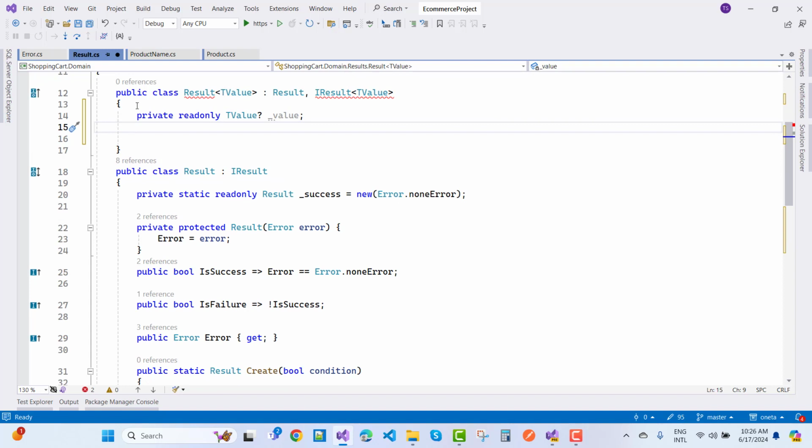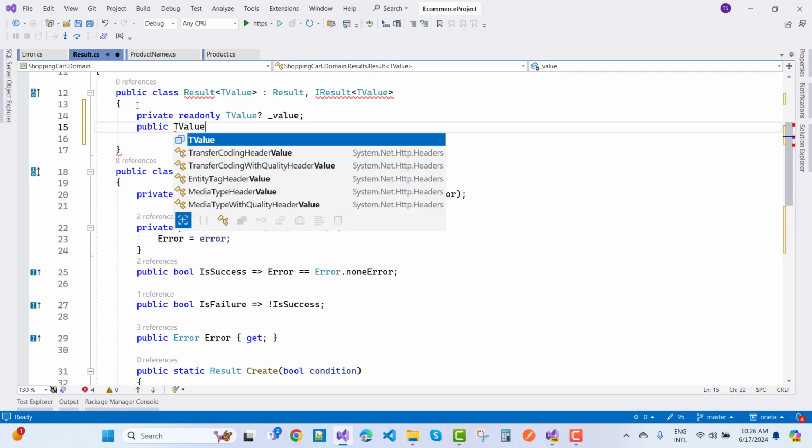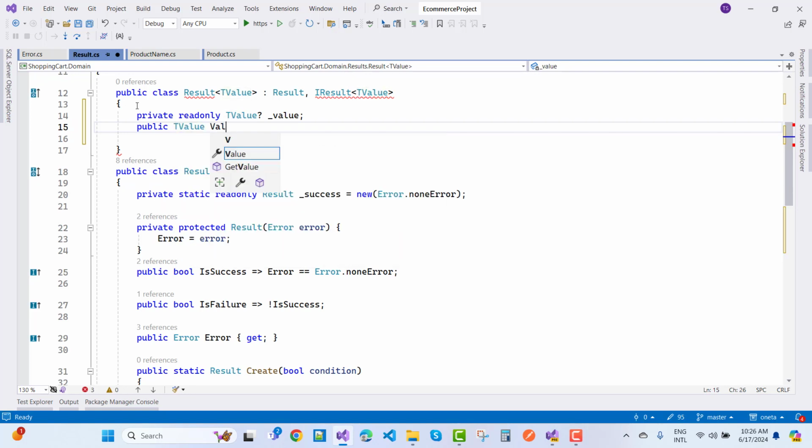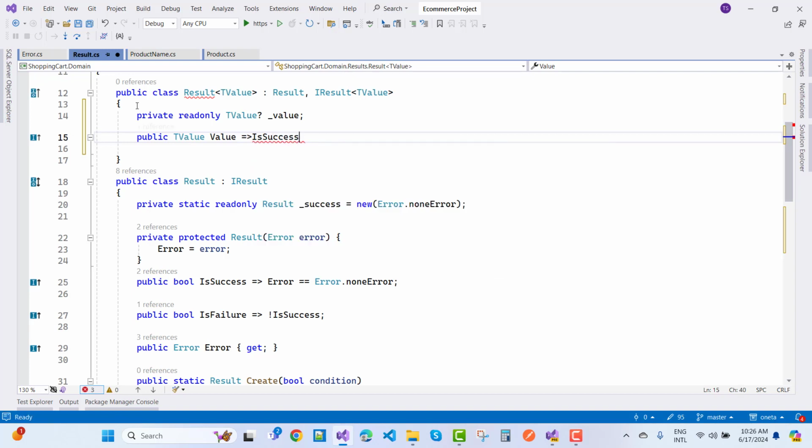Okay, and just use public t value of value. It's a type of public property, and return its success question mark. If it is success is boolean property, that is true, then return the value. Okay, it's a t value.